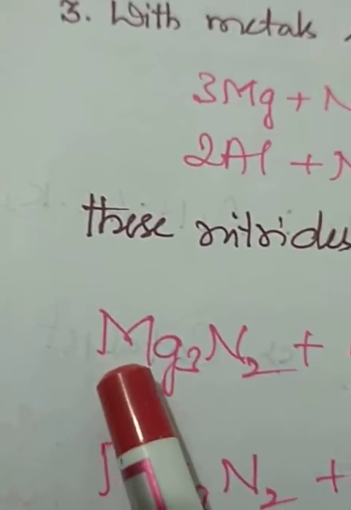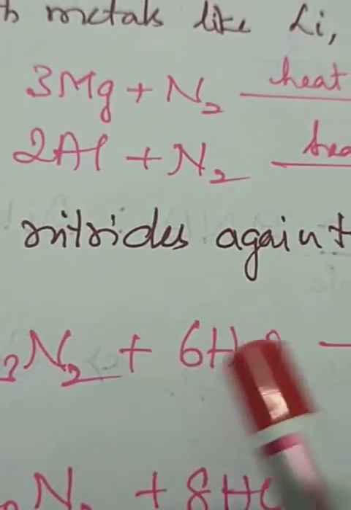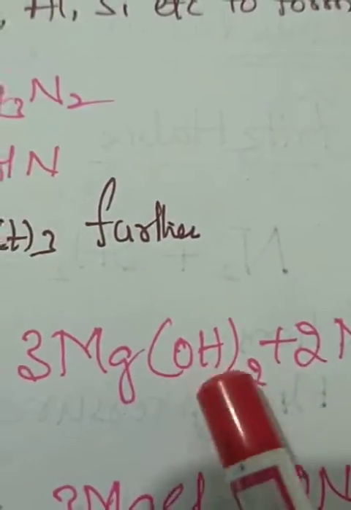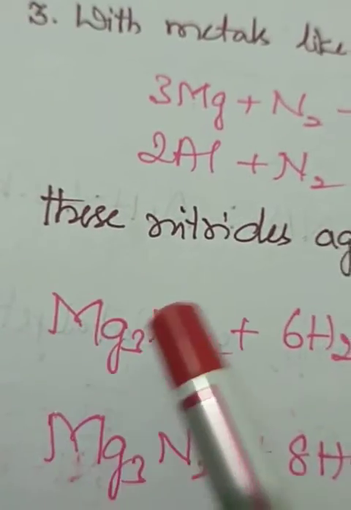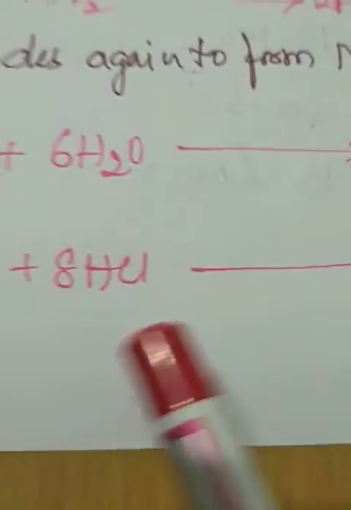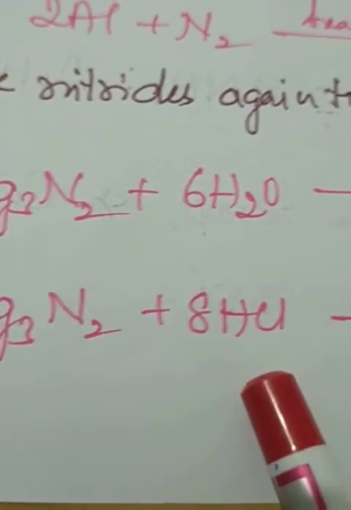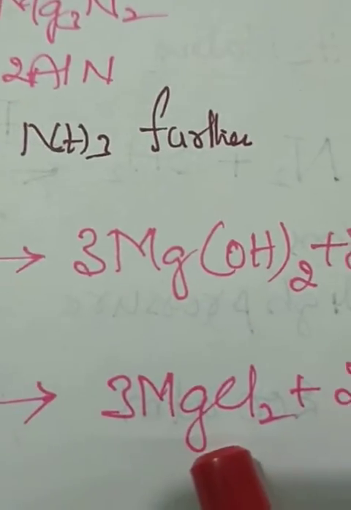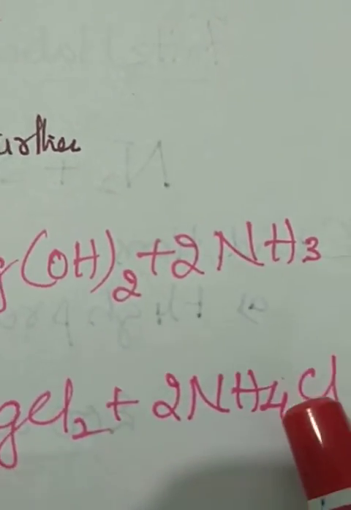Here, the H and OH split, the OH combines with the Mg to give Mg(OH)2, and the remaining nitrogen and hydrogen combine to form ammonia. The same way, magnesium nitride with hydrochloric acid forms magnesium chloride and ammonium chloride. So these are some of the chemical properties.